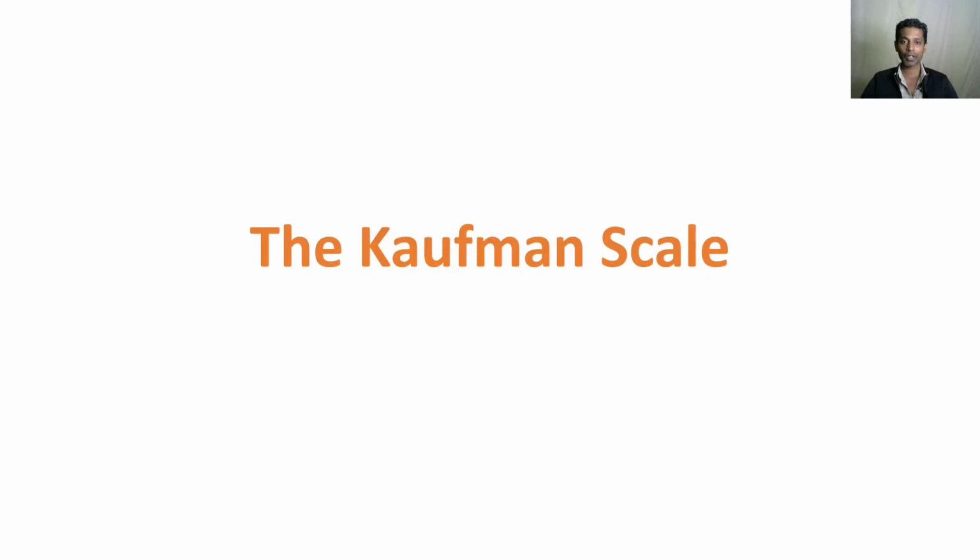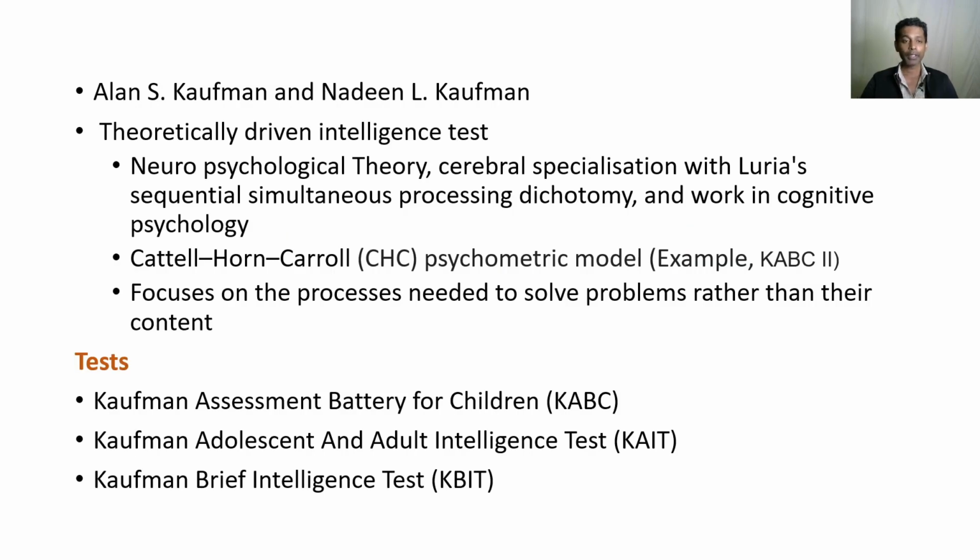There are some differences of opinion in terms of the perception related to tests, but these tests are also part of the historical milestone of intelligence testing.